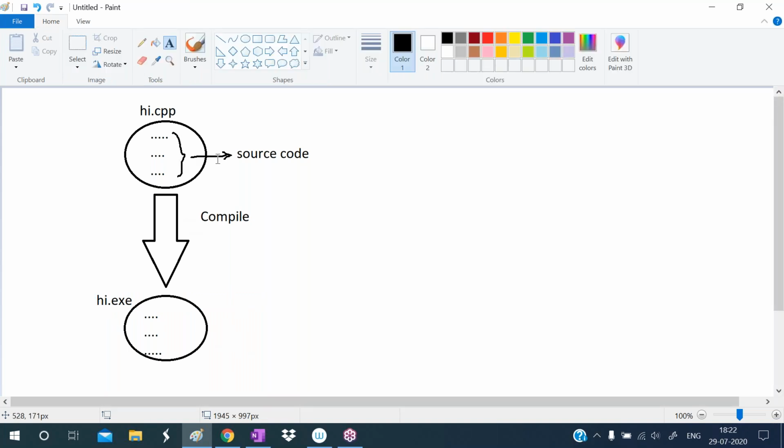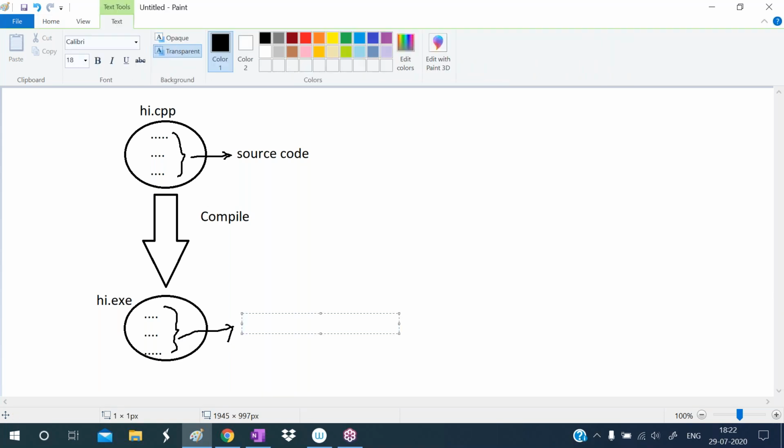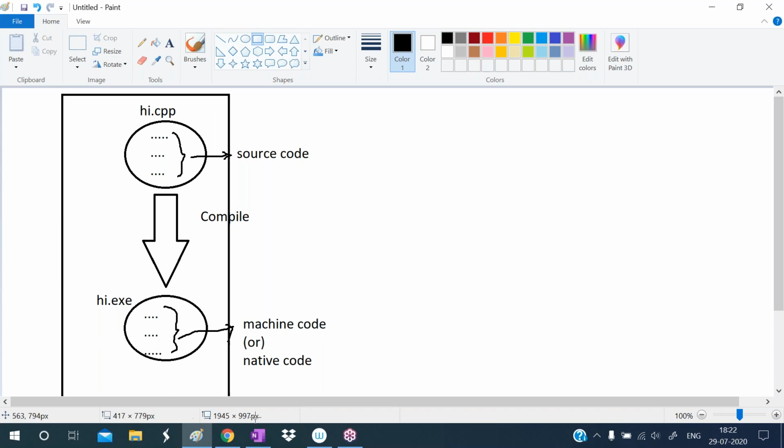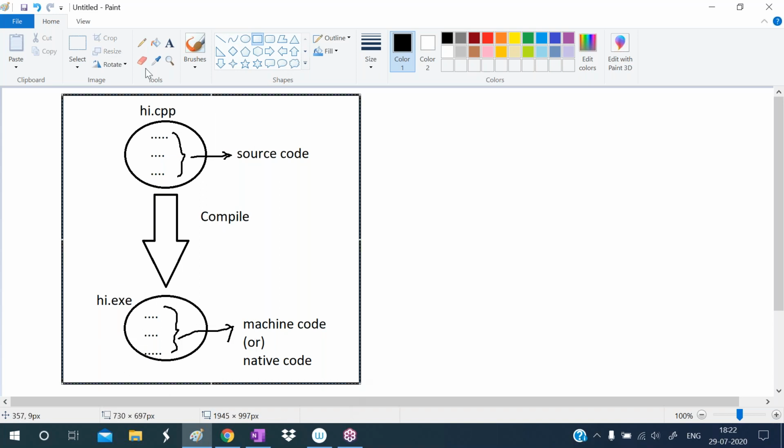After compilation, this source code will be converted to machine code. Now this exe file has machine code. This machine code can also be called native code. For example, I am writing this program in one computer.